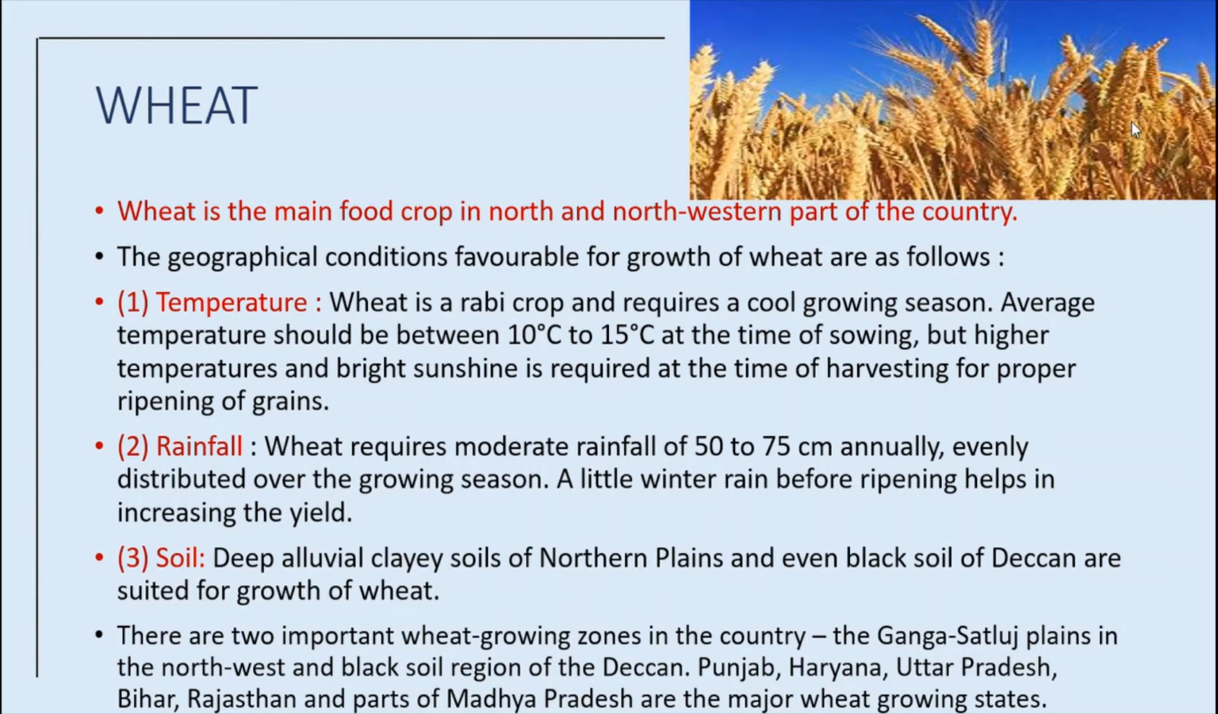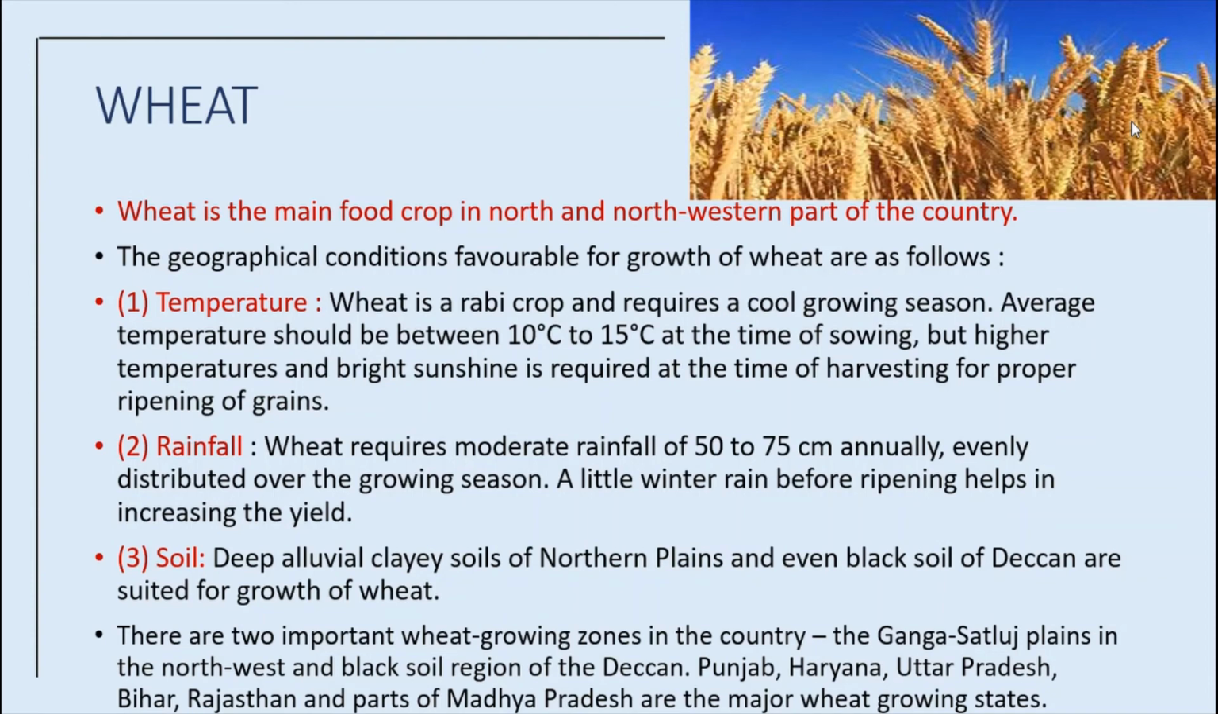Temperature: wheat is a rabi crop. Rice is a kharif crop, but wheat is a rabi crop and requires a cool growing season. Average temperature should be between 10 degrees Celsius to 15 degrees Celsius at the time of sowing. But higher temperatures and bright sunshine are required at the time of harvesting for proper ripening of grains.